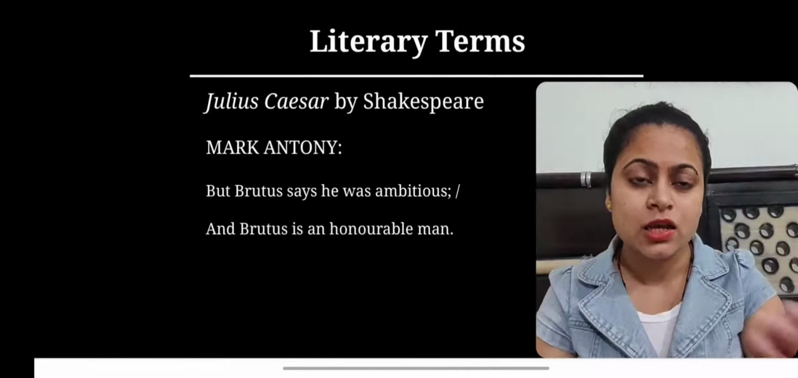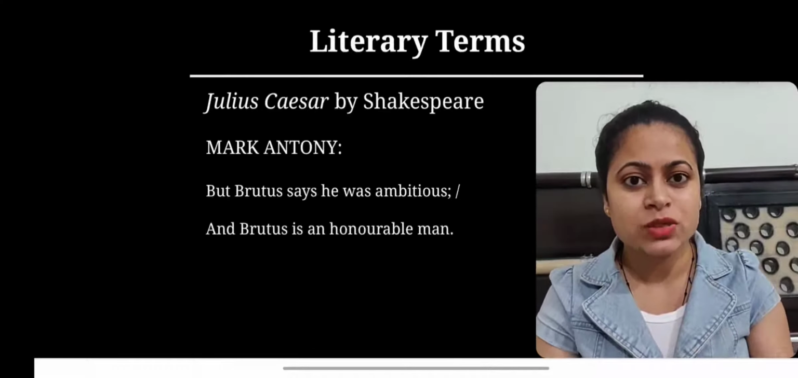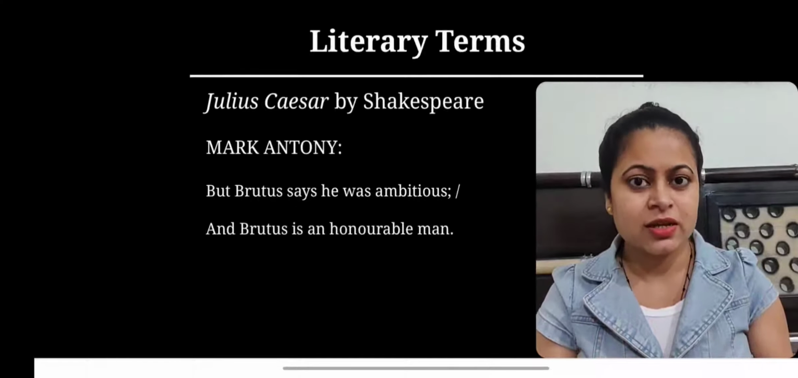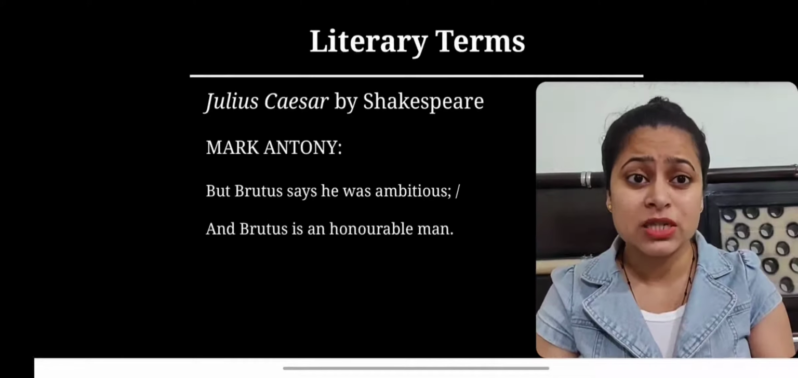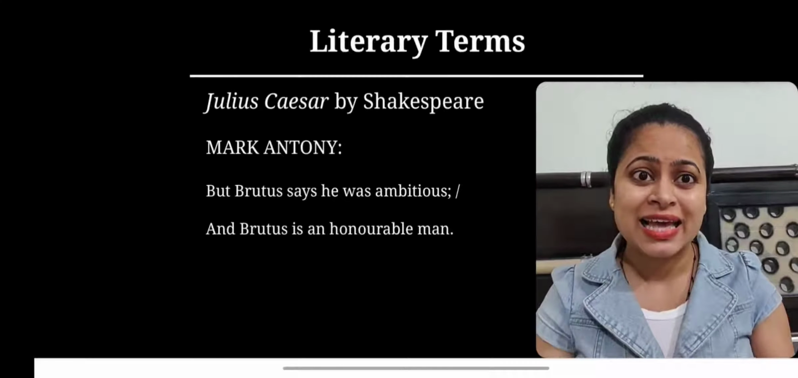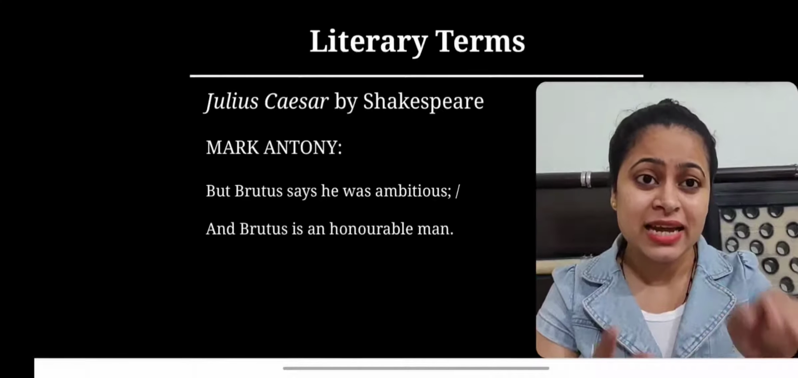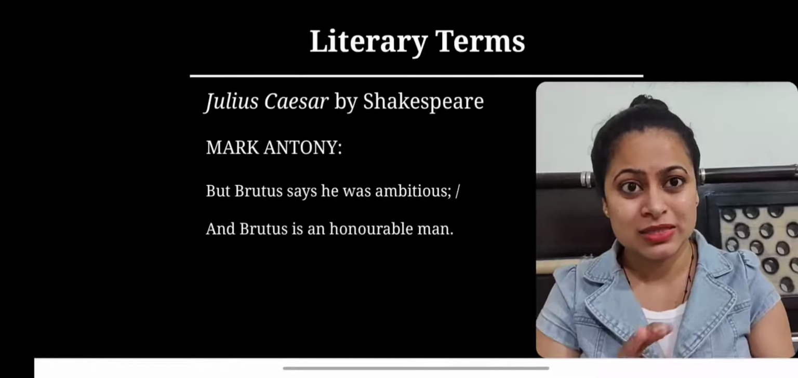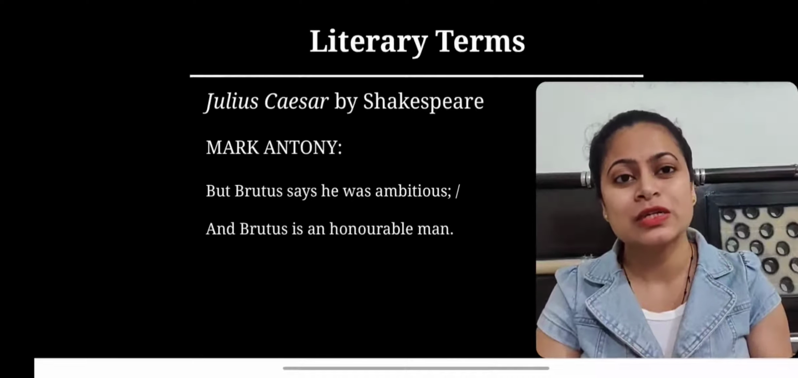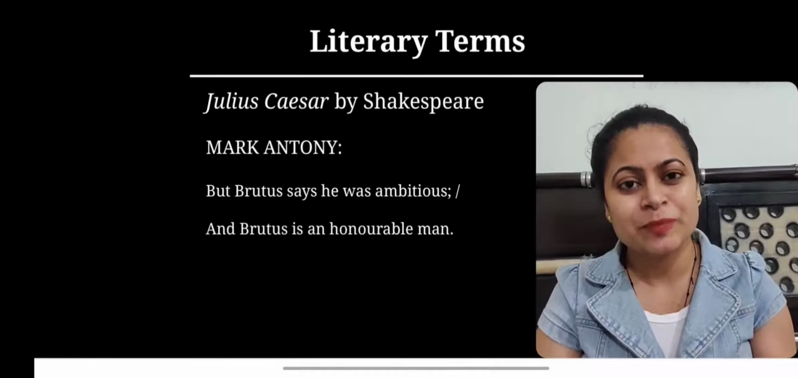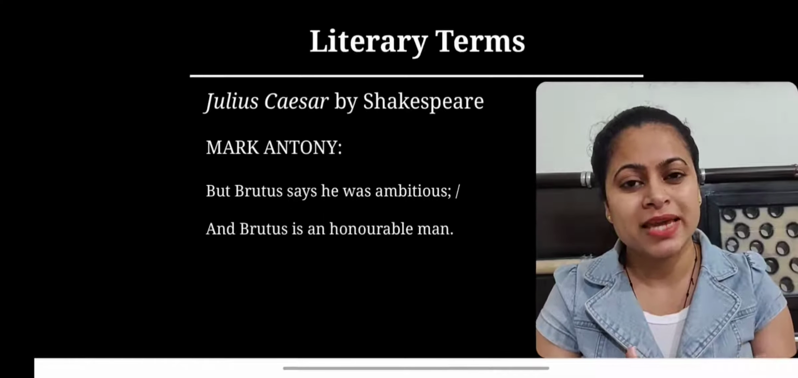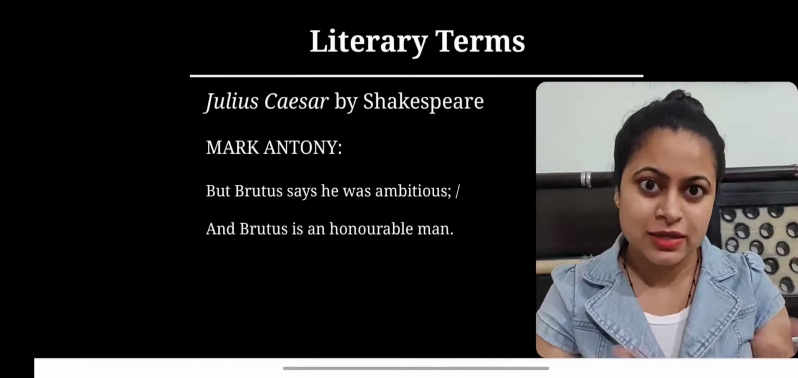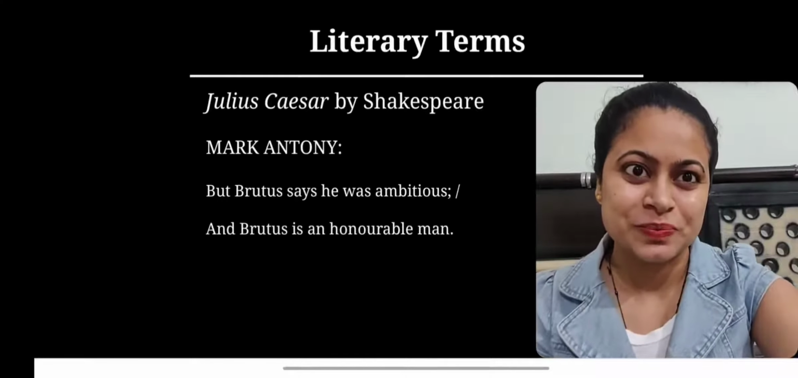As you can see, Brutus is an honorable man, but up to the end, the reader and audience come to understand well that Brutus is not at all an honorable man, and he is here for Caesar, and Caesar was not as ambitious as he was considered. So this is the power of verbal irony, which serves the purpose of great writers like Shakespeare.